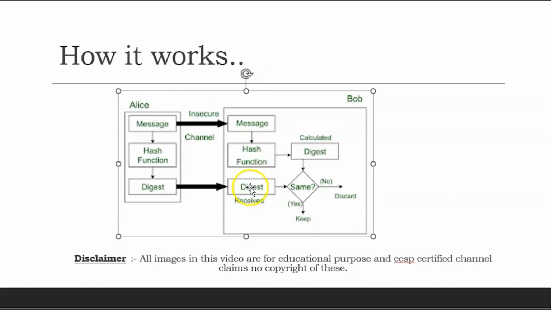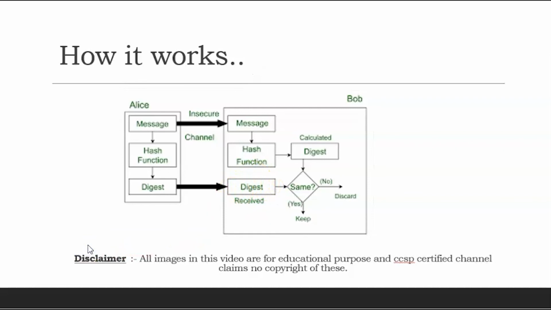Because the digest is signed with the sender's private key, the receiver takes the digest, does the decryption with the sender's public key, and verifies the digital signature.